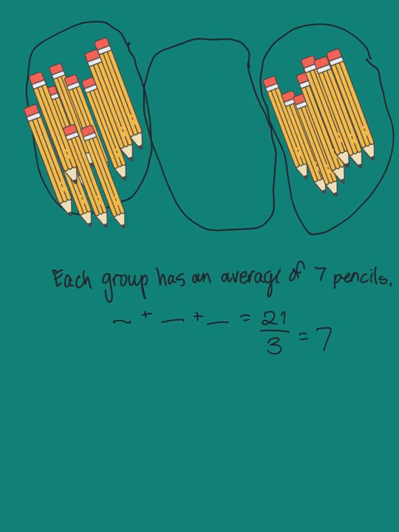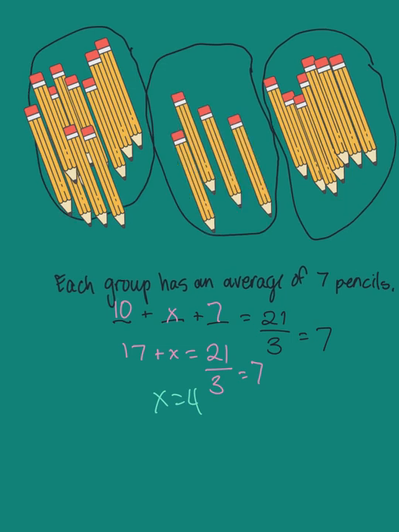But wait, look at this. I don't actually know how many are in group 2. How many are in group 1? There are 10. I don't know how many are in group 2. And in group 3, there are 7. So I know that there are 17 plus whatever group 2 is, and that has to add up to 21, so that when I divide by 3, I will get 7 because there's an average of 7. So what plus 17 is 21? 4. So that means there has to be 4 pencils in that group so that everyone has an average of 7.